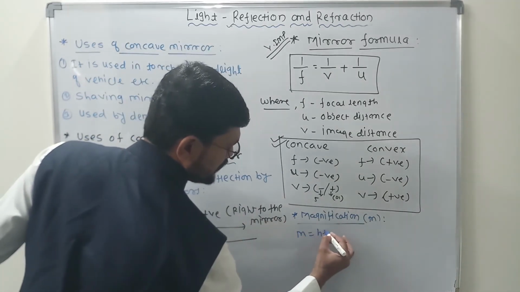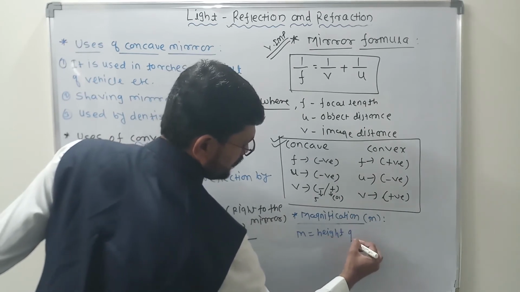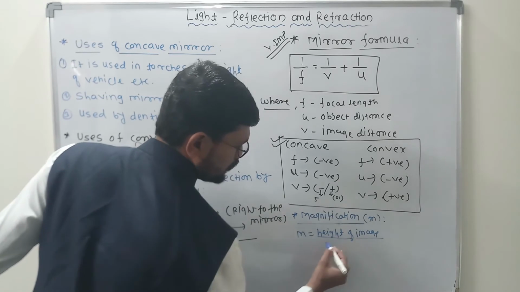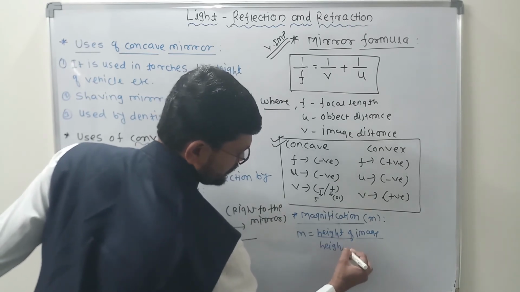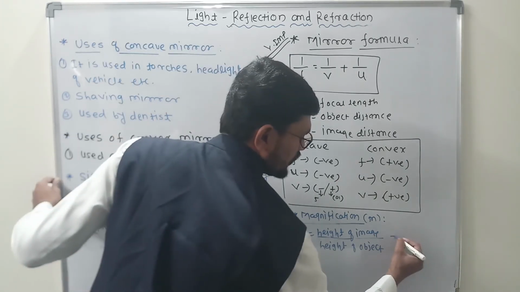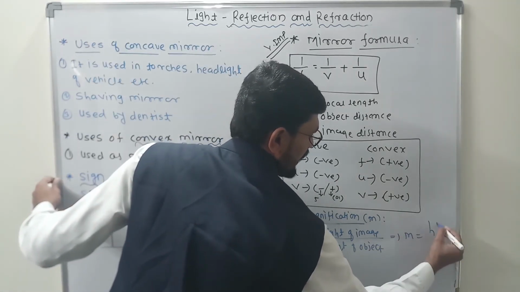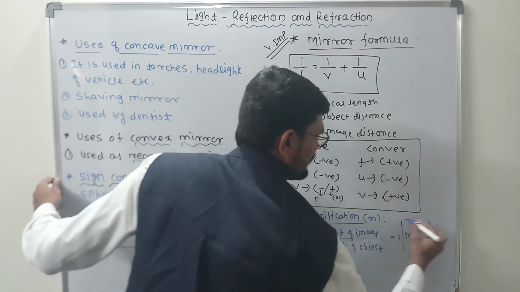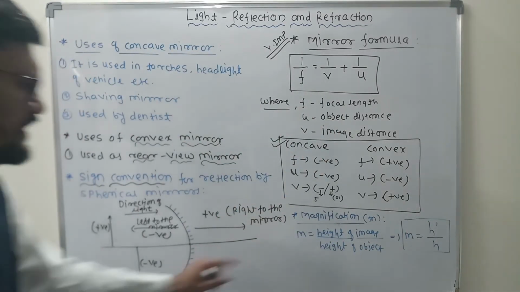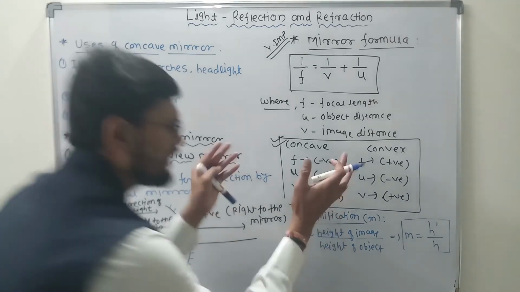Magnification is the ratio of height of image to the height of object. अगर मैं इसको फॉर्मूला लिख दूं तो m is equal to क्या आएगा? h dash divided by h, where h dash is the height of image and h is the height of object. This is very simple and it's very important.